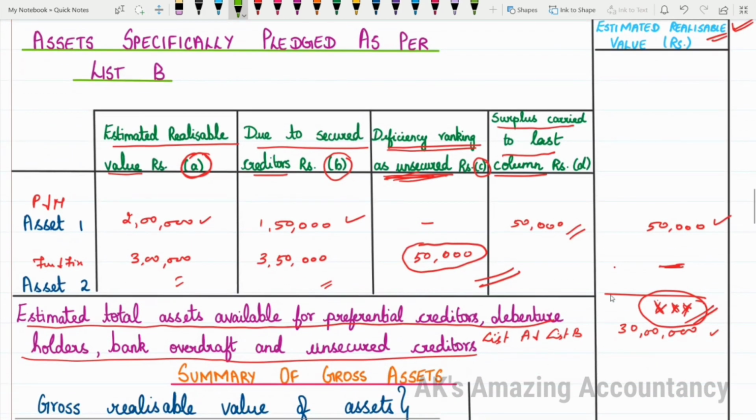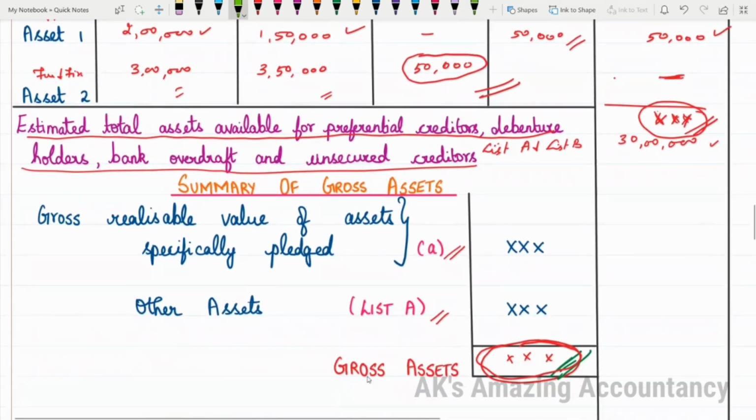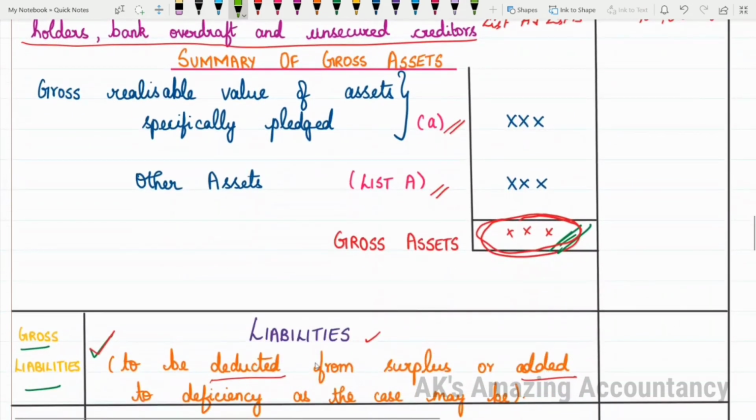Then you will be finding out the total of list A and list B. That total you will write as estimated total assets available for preferential creditors, debenture holders, bank overdraft and unsecured creditors. Then you are supposed to prepare a summary of gross assets. After preparing the summary of gross assets, you'll be giving liabilities as the heading. Once you give the heading as liabilities, immediately you have to write as to be deducted from surplus or added to deficiency as the case may be. Then one more column, the margin column, you should have as gross liabilities.